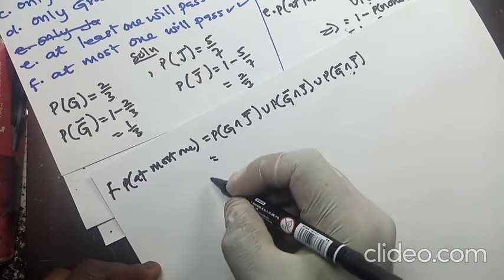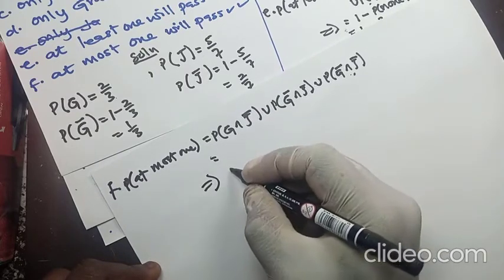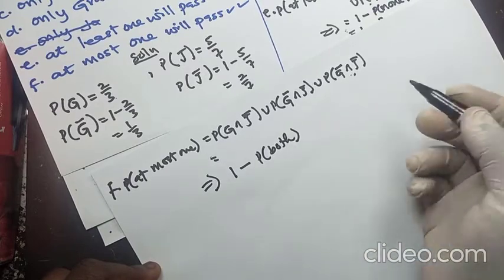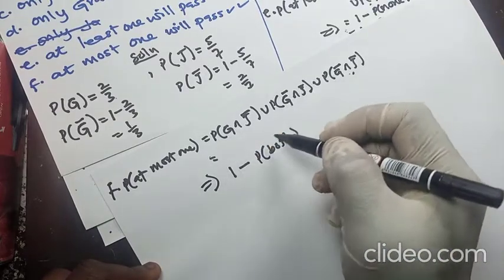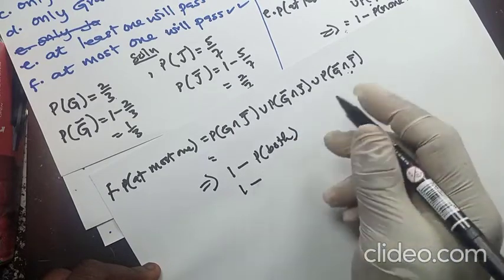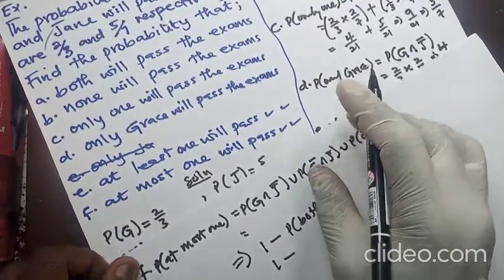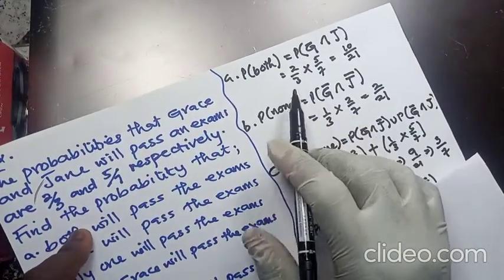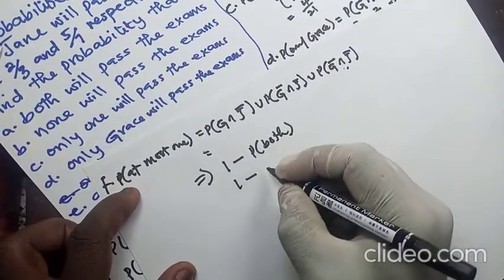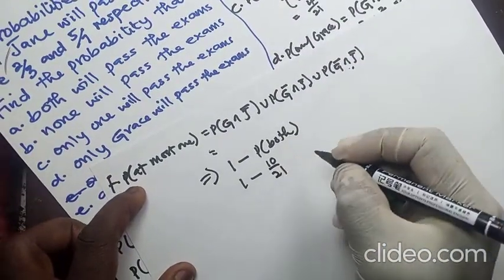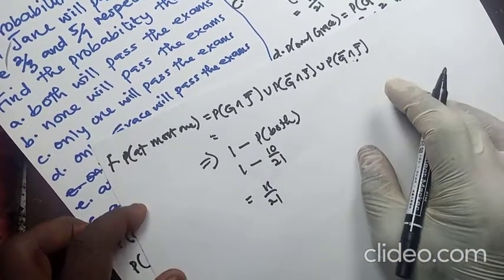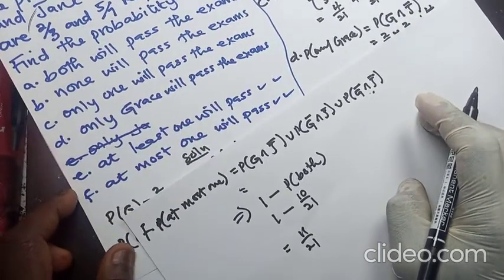And when it comes to this one too, we can also prefer to use the shortcut. That will be 1 minus both. So the probability that both will pass. Because I don't want to go through this stress, so I'll use this method rather. This one too works. So we have our 1 minus, and you ask yourself, what's the probability for the both? We've solved it here already. That's the first thing that we did. The answer is 10 over 21. So just subtract it from this. 10 over 21. And this will give us 11 on 21. So I think we are done with our question.